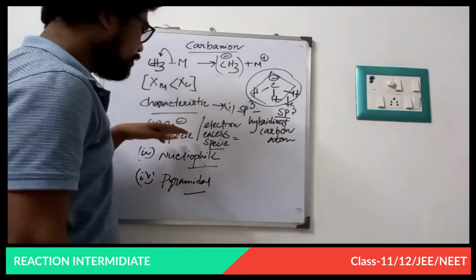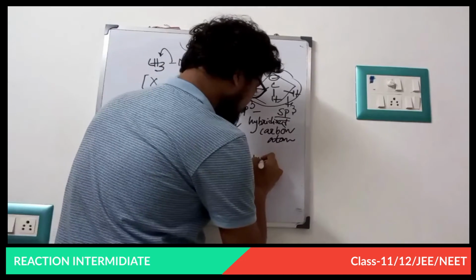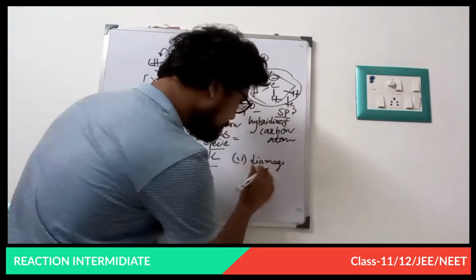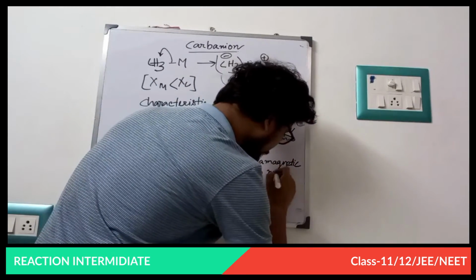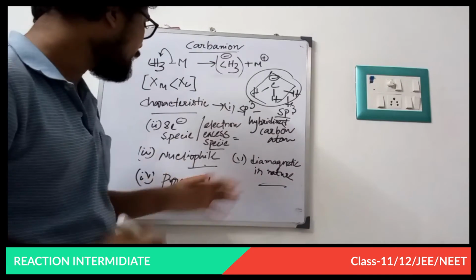And lastly, because this is an 8 electron species, it is diamagnetic in nature. These are all the characteristics of a carbanion.